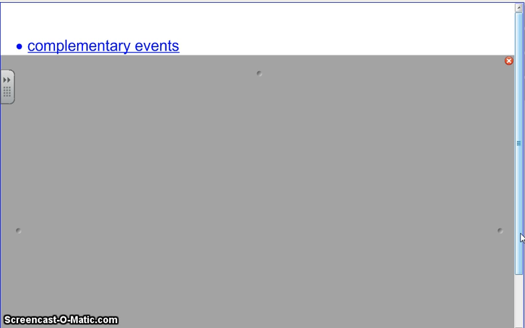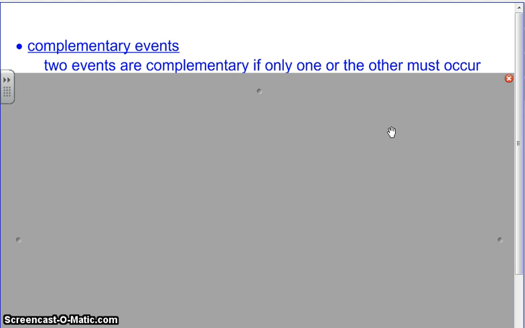Okay, complementary events. What operation do you think goes along with this idea of complementary? I think multiplication? Or what? I heard something else. I heard addition, so yeah, addition. So two events are complementary if only one or the other must occur. And it ends up being an addition of events, or of probabilities, I guess, really.